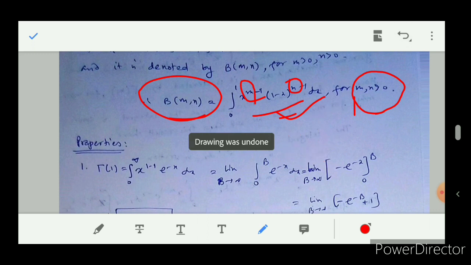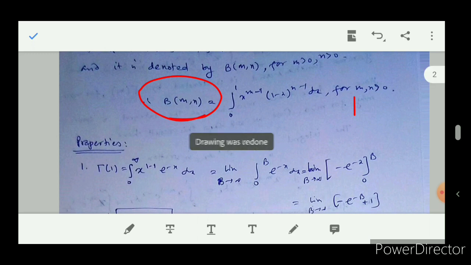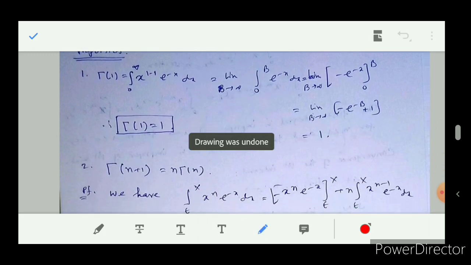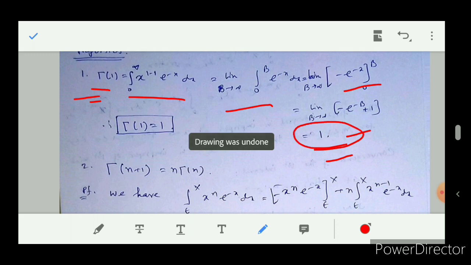Now I am coming to some properties of gamma functions and beta functions. First I will discuss some simple properties. That is, first, gamma 1 equal to 1 actually. It is very simple. The definition of gamma function is integration 0 to infinity of x to the power m minus 1 e to the power minus x dx. Therefore gamma 1 equal to integral of x to the power 1 minus 1 e to the power minus x dx. It is very easy calculation and it becomes 1. Okay.